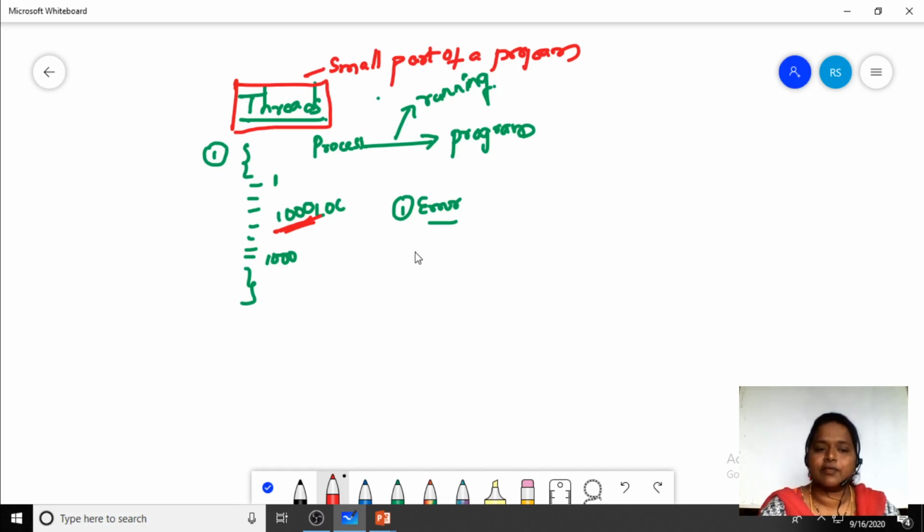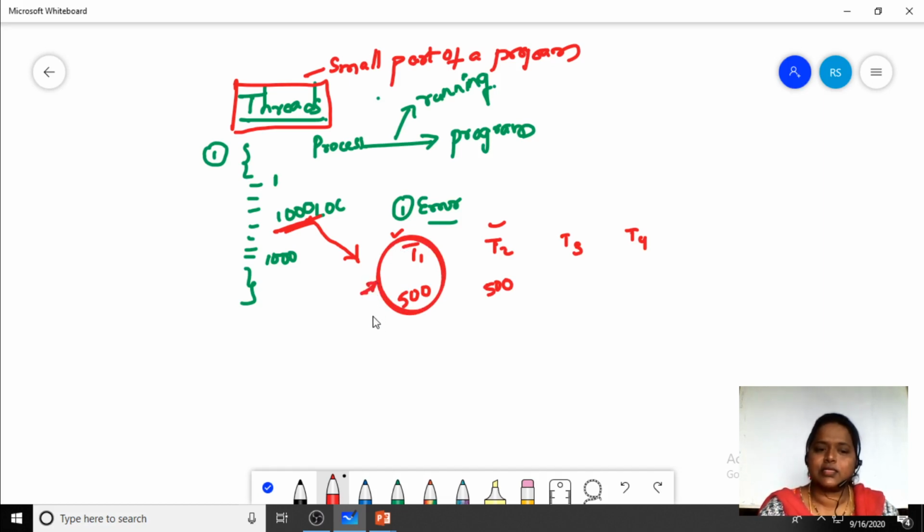So what I have done is I have created different threads. In thread 1, I have created some 500 lines of code, and in thread 2, some 500 lines of code. This 1000 lines of code I have divided into thread 1 and thread 2. I'll execute thread 1 first, the 500 lines of code.